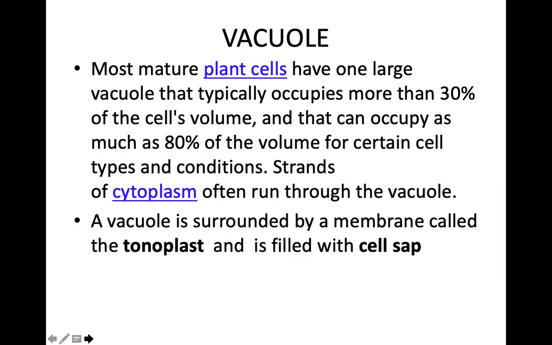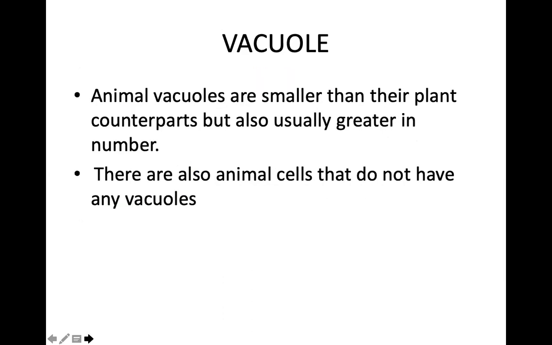Strands of cytoplasm often run through the vacuoles. A vacuole is surrounded by a membrane called tonoplast, and it is filled with cell sap. Animal vacuoles are smaller than their plant counterparts, and they're greater in number. There are also animal cells that do not have any vacuoles.